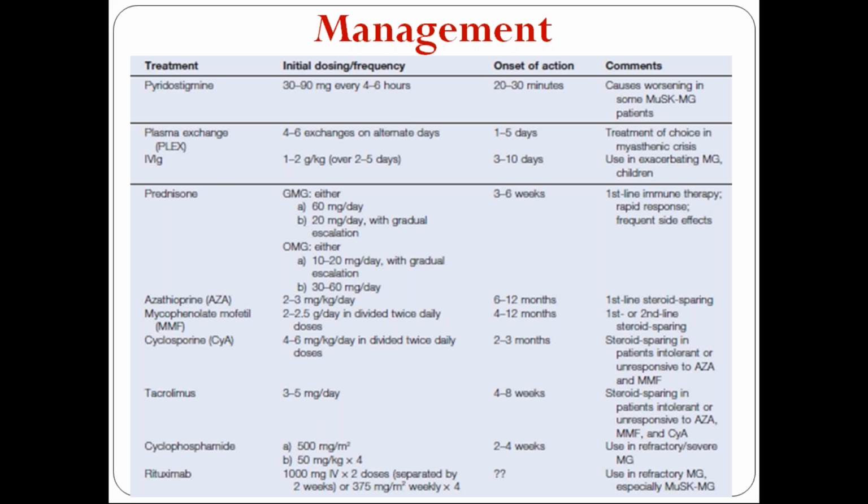What are the ocular signs in myasthenia gravis? Cogan's lid twitch sign. Okay, what is Cogan's lid twitch sign? Decreased range of duction.